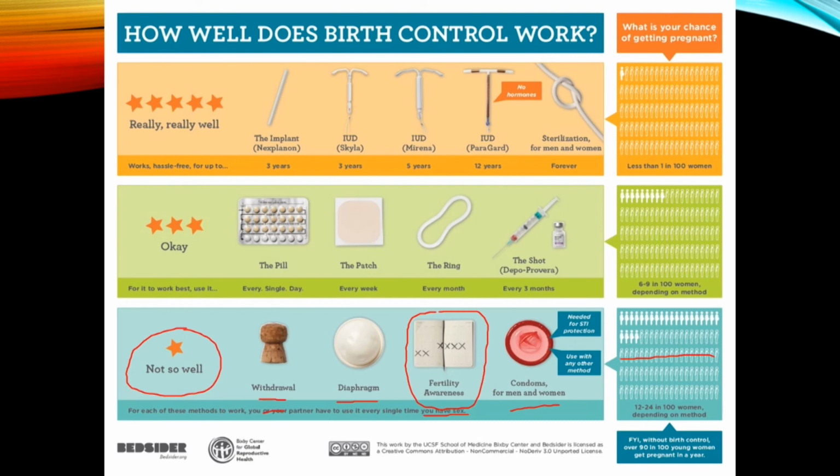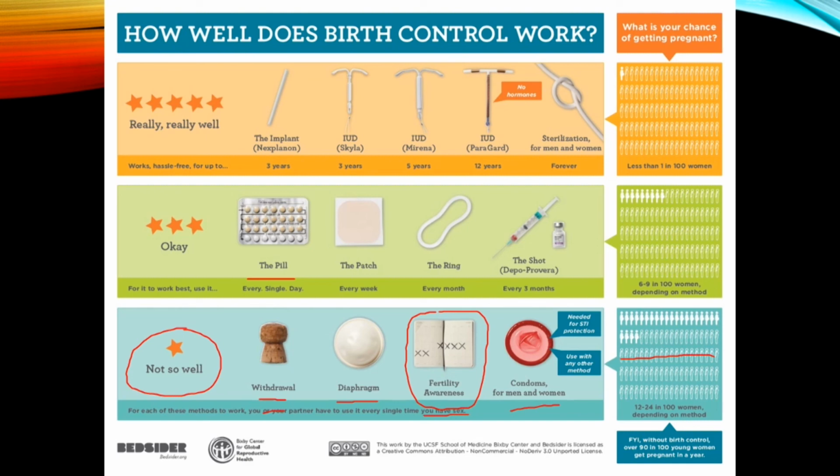Then if we come into more efficient methods, we've got the pill. This would be a chemical method. The pill contains progesterone and estrogen. What happens is the lady takes it every day, and the hormones mean that her ovaries will not produce egg cells. Again, the issue with this one though is that they need to make sure that they take it every single day. If they forget to take it, then of course they're not protected from pregnancy.